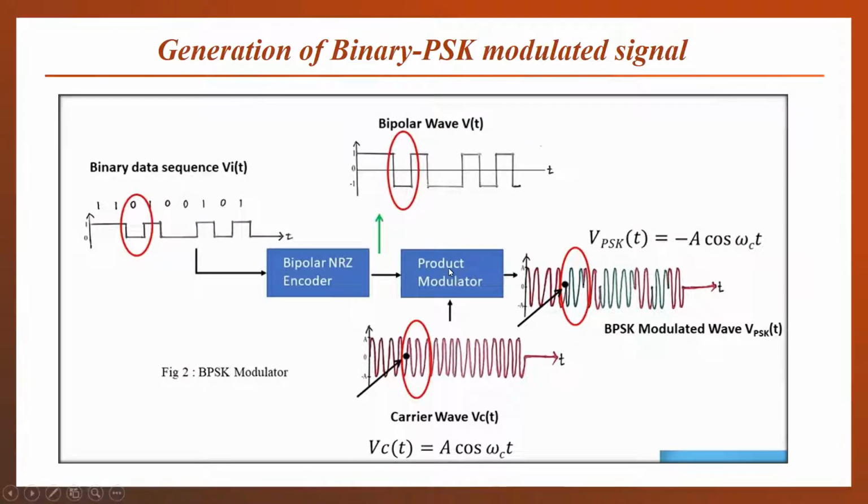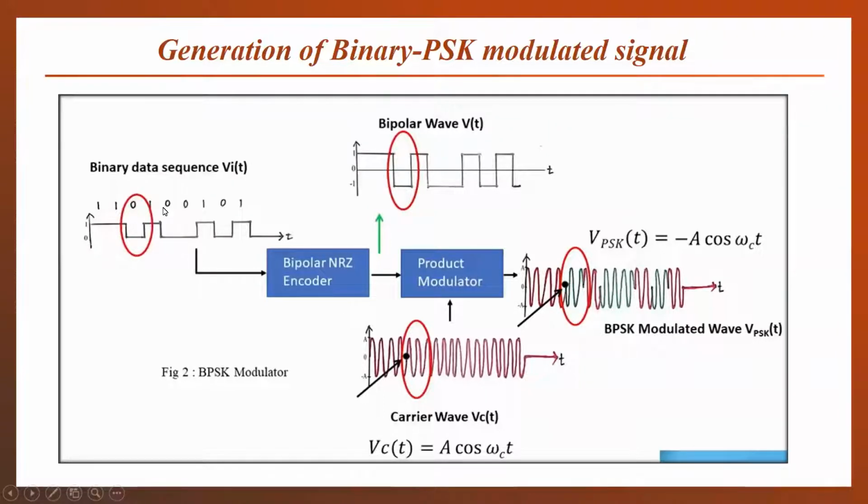And then in the product, we have to multiply this signal with our carrier. So here is our carrier signal. The carrier signal is a cosine waveform, a sinusoidal carrier signal, which is of high frequency. It is given to a product modulator along with our bipolar data. Bipolar data, you can see this plus 1 volt and minus 1 volt, and at the receiving side we will get a BPSK modulated waveform.